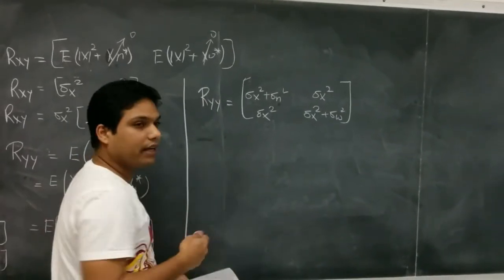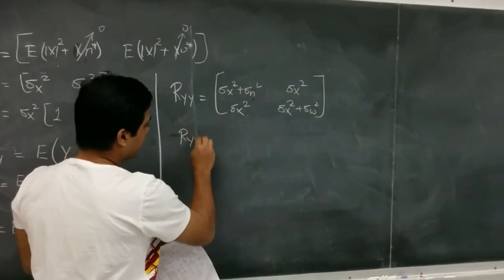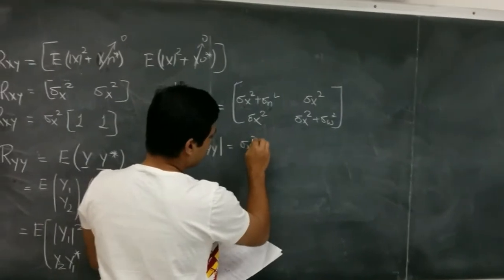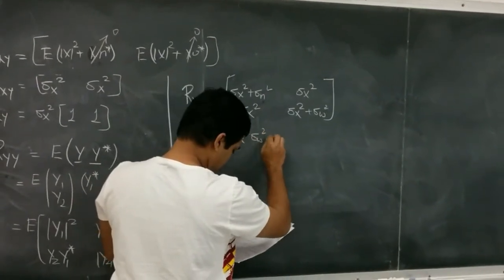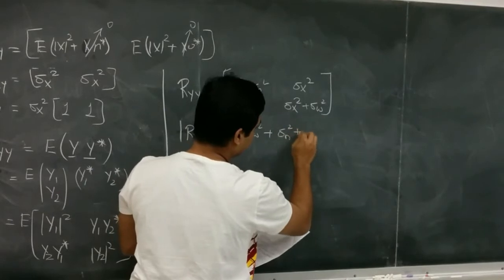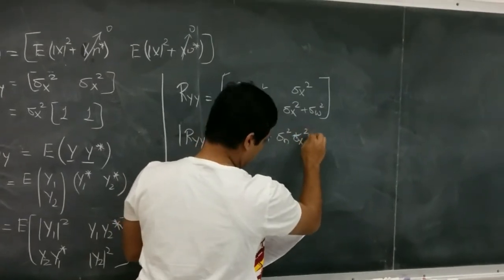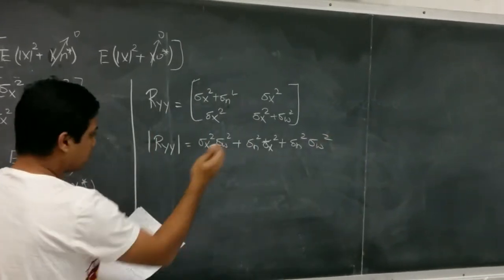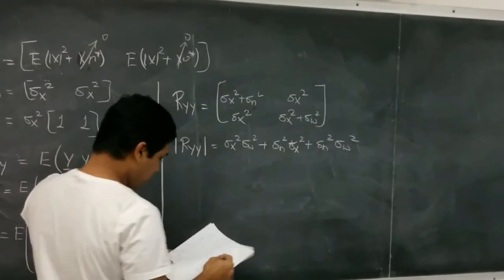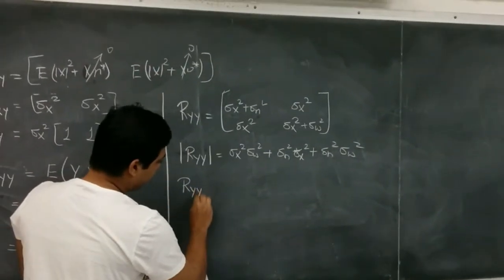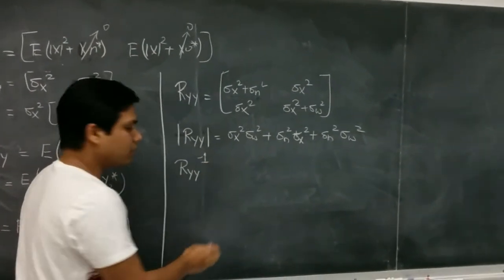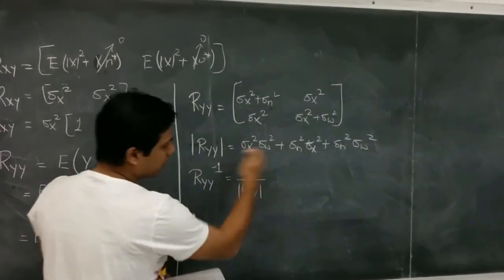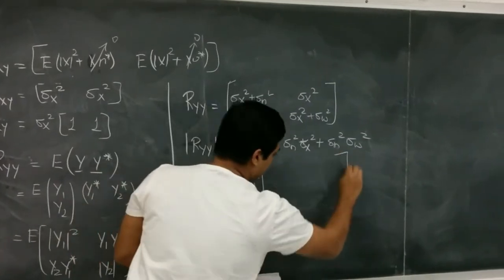We have to find R_YY inverse. So first we have to find the determinant of R_YY, which is given as sigma x square sigma w square plus sigma n square sigma x square plus sigma n square sigma w square. This term is the determinant of R_YY. The inverse of a 2 by 2 matrix is given as 1 upon the determinant of the matrix times the adjugate.